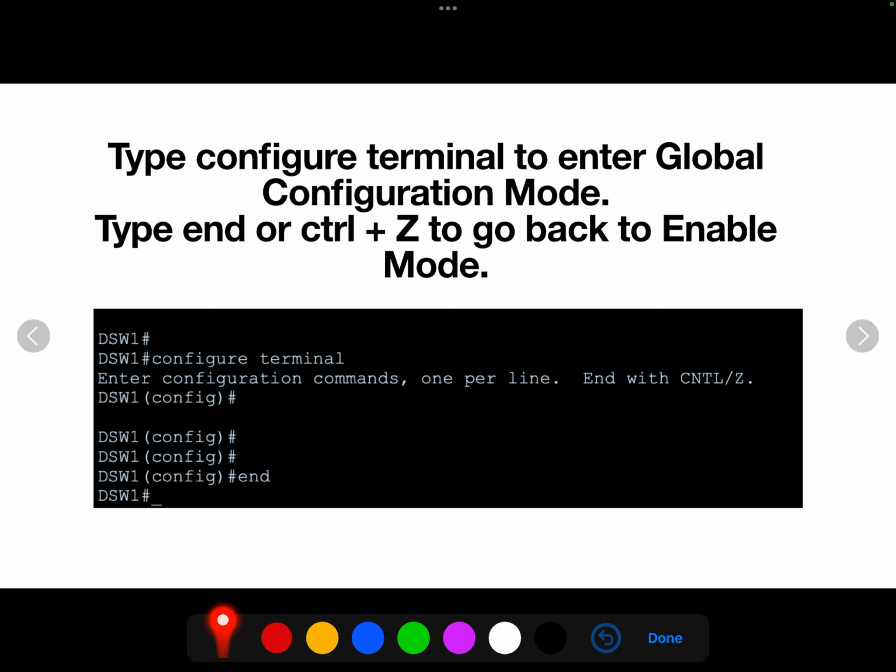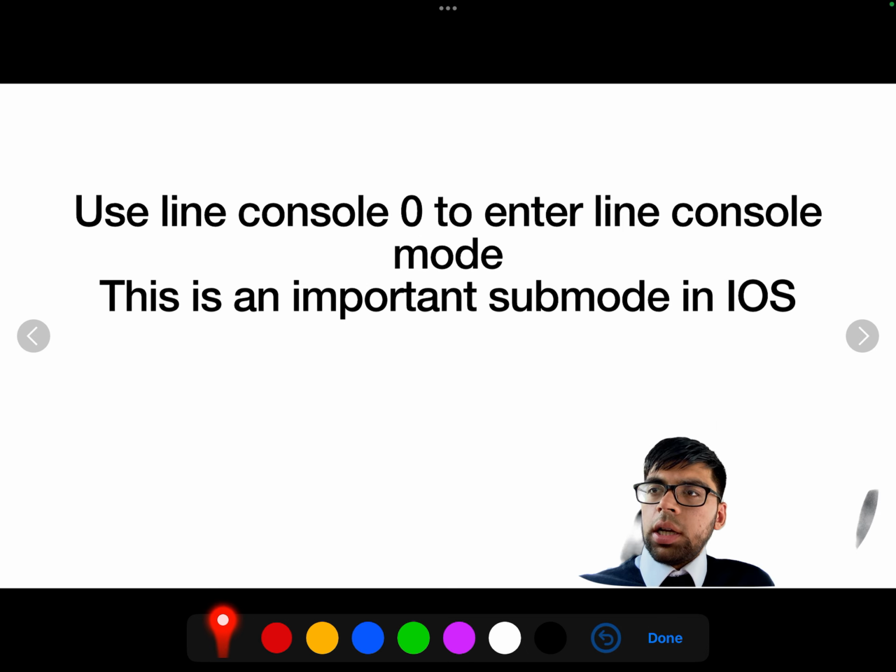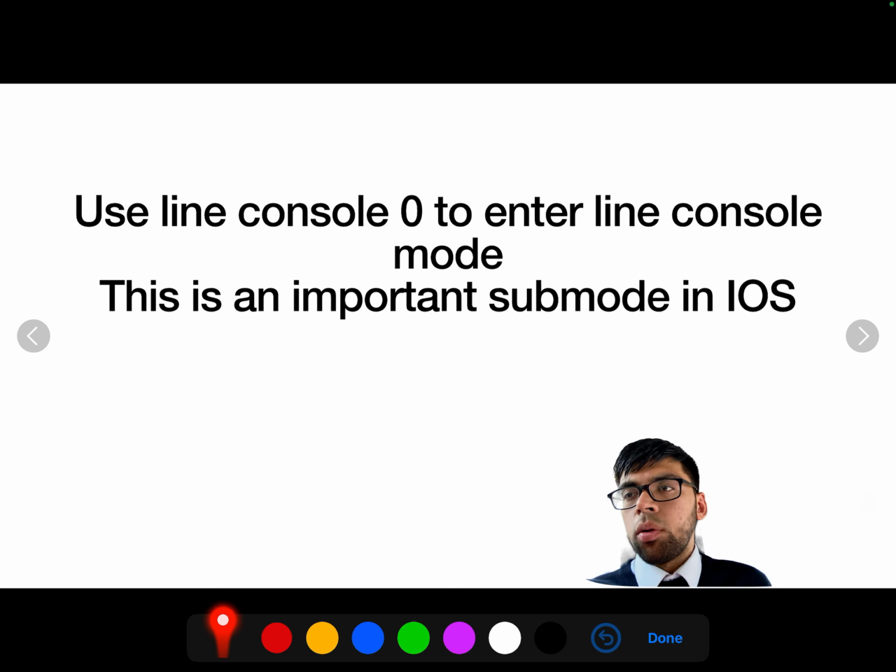When it comes to global configuration mode, we use configure terminal. And when we want to come out, we use end or control Z. Sorry, I say Z, I'm British. We say Z in the United Kingdom, but for those of you watching in the United States, it's Z. So end or control Z we can use. I've used end here, and that takes you back into enable or privilege exec mode.